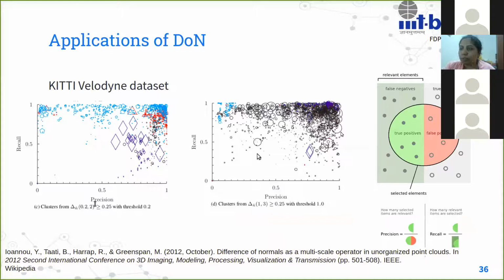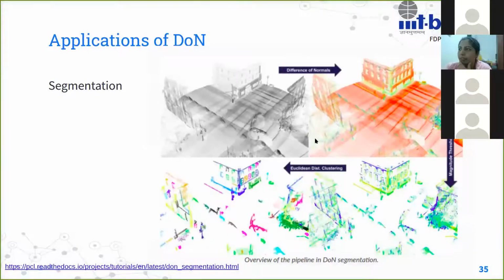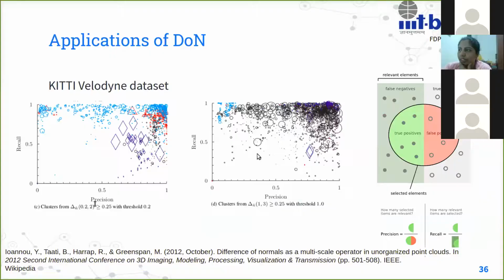Okay, so I'm almost at the end of my talk. So the next one I wanted to show is their results with respect to the KITTI dataset, which is the vehicle LiDAR dataset. And what they had said was the segmentation that they get from the difference of normals when they use different scales gives very high accuracy.